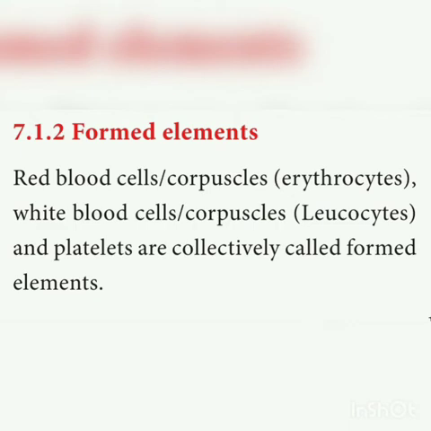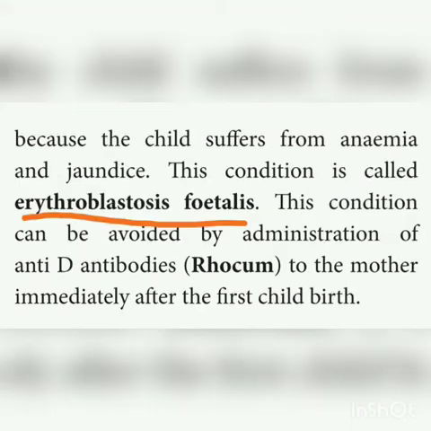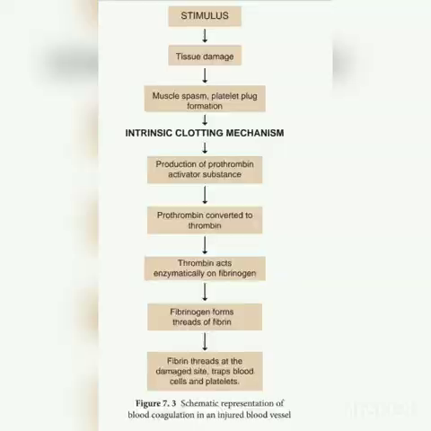You have to know the different points found in that. We already discussed that in our previous revision. And then what is meant by erythroblastosis fetalis? Due to Rh factor, the baby dies. That is called as erythroblastosis fetalis. And then schematic representation of blood coagulation, how blood gets coagulated. So a schematic representation is given. You have to read that.